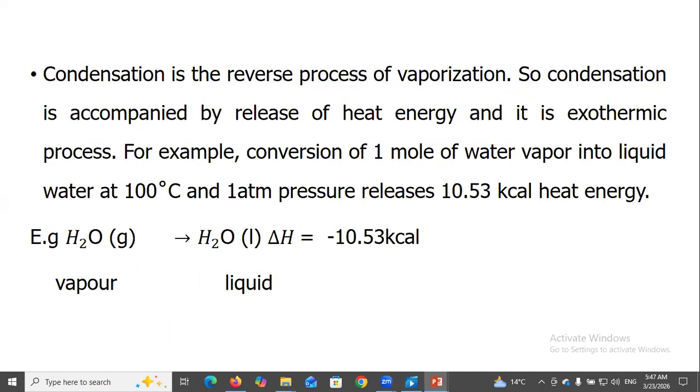Condensation is the reverse process of vaporization, so condensation is accompanied by release of heat energy, and it is an exothermic process. For example, conversion of 1 mole of water vapor into liquid water at 100 degrees Celsius and 1 atm pressure releases 10.53 kilocalorie heat energy. Vapor water changes into liquid water.